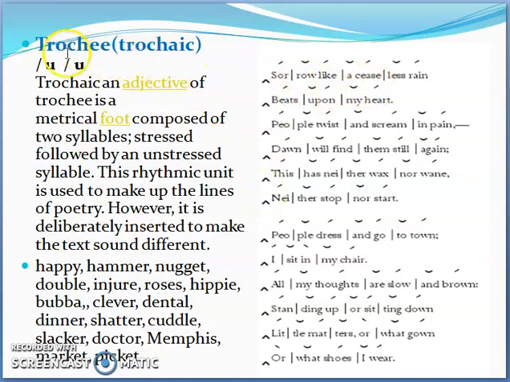This meter shows a break from the norm. This meter shows that something extraordinary has happened. This meter shows that something which is not common has happened, maybe a death or a loss or a heartache or some very intense experience that the poet is feeling, and that experience has been shown in these lines. The feelings are reflected through the type of meter that the poet is using. So that is trochee. Trochee is less common, but you're going to find it especially in poems which are dealing with intense feelings.